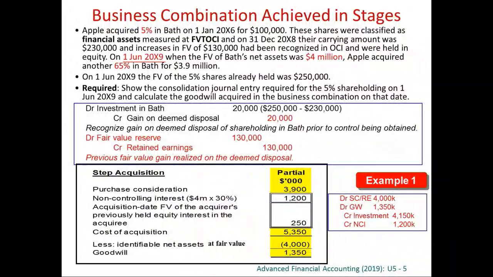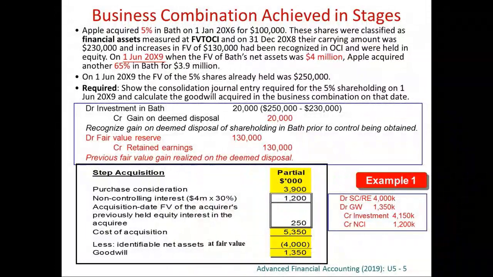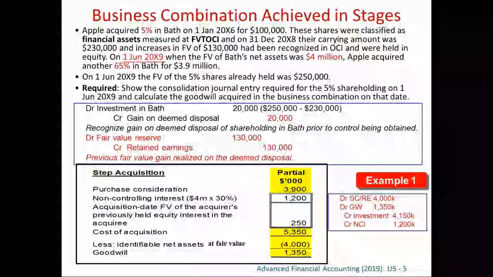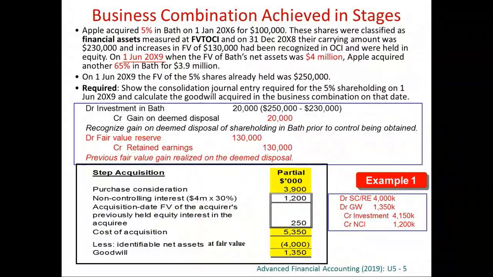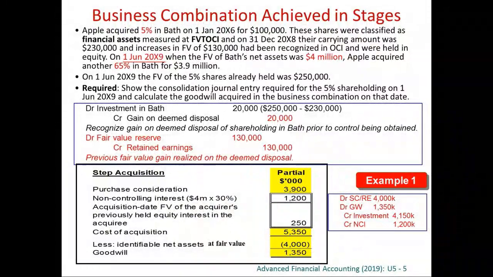This is what we are doing. So that's why I call it a deemed disposal. In the annual report, some companies call it a gain on deemed disposal. Some call it a gain on step acquisition or gain on business combination achieved in stages. We understand that this is a result of the financial reporting standard number 3, business combination.